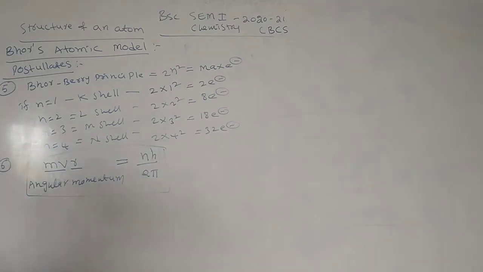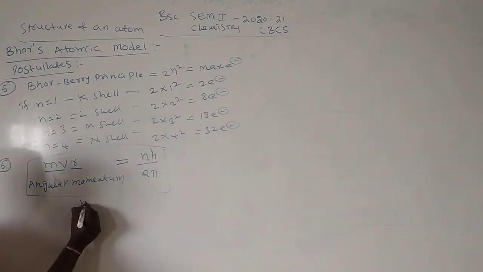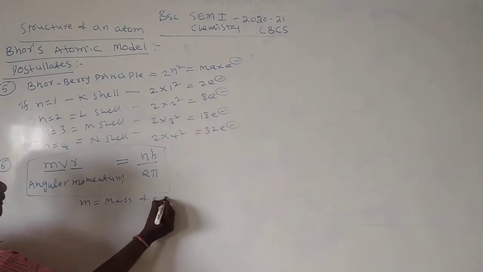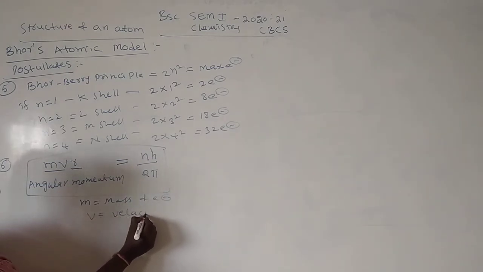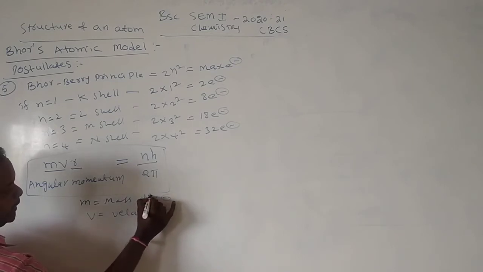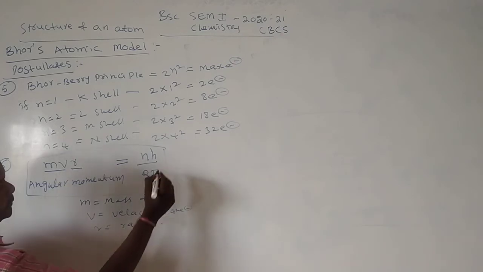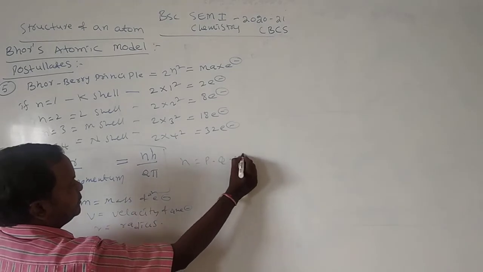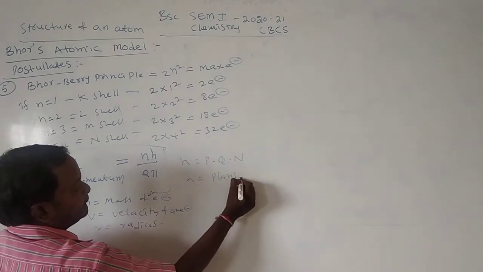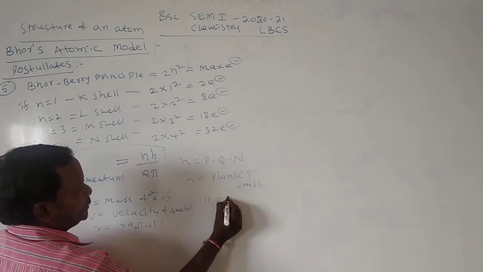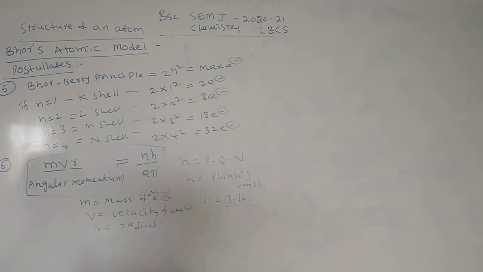What is m here? m is the mass of the electron, v is the velocity of the electron, r is the radius, n is the principal quantum number, h is Planck's constant, and pi is 3.14.